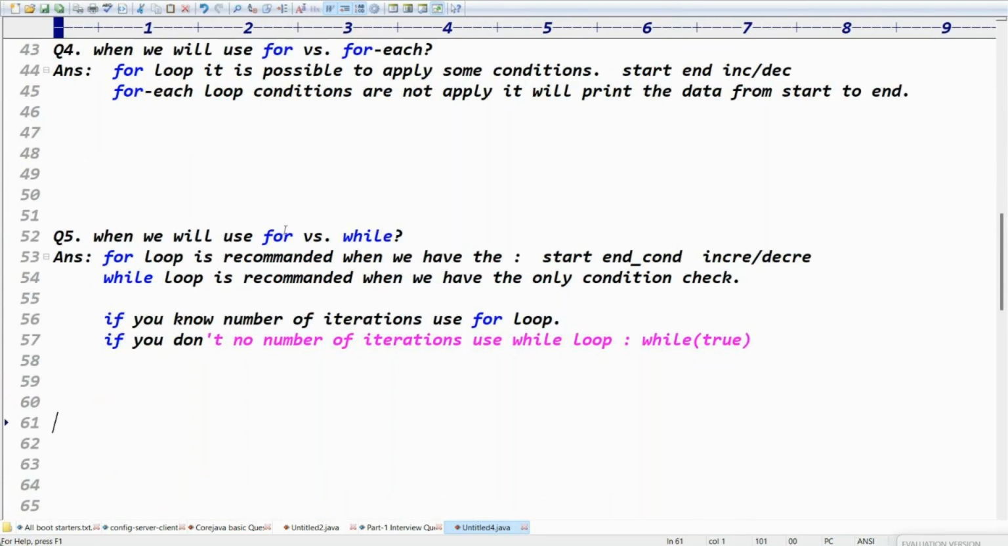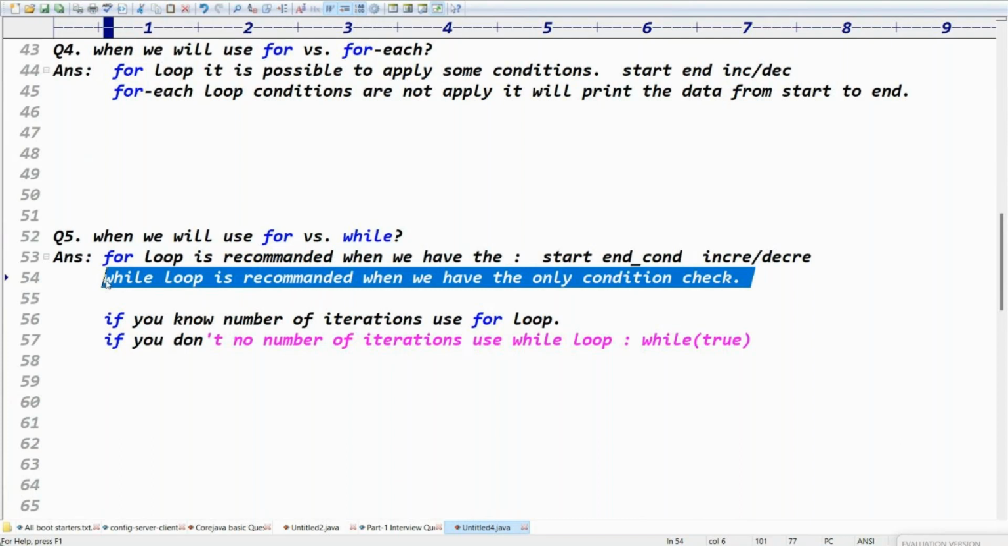For loop, when we have the starting value, ending value, increment or decrement value. Only condition check, only condition, then you have to use the while loop. Guys, only condition means we have to use the while loop, right? While loop is recommended when we have only a condition check.